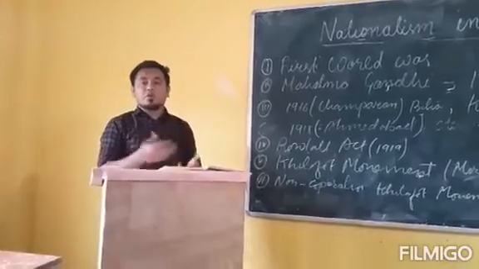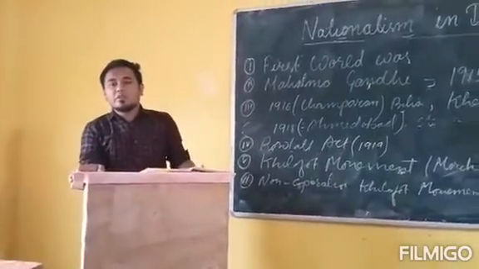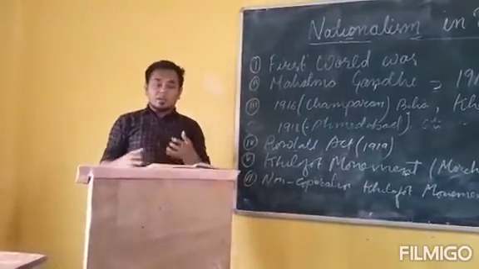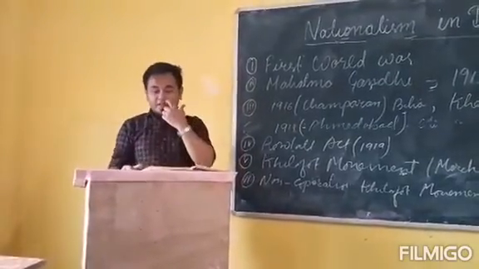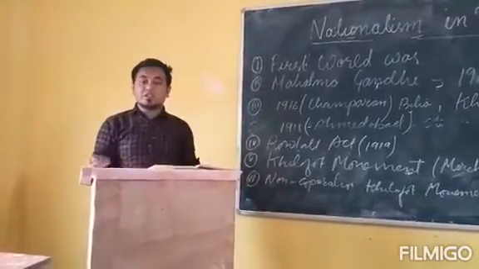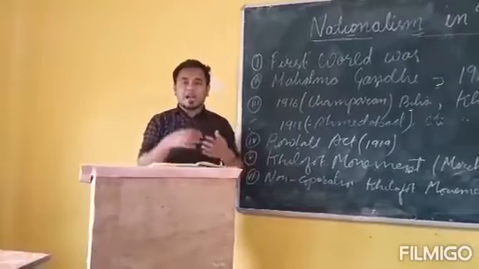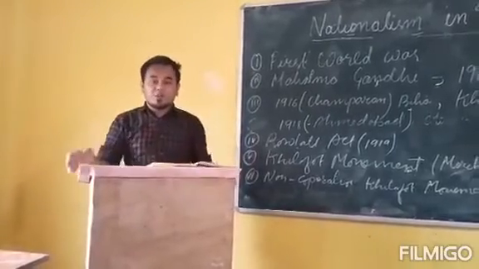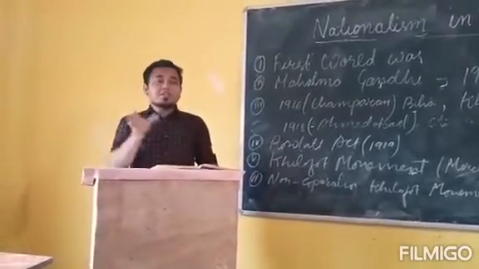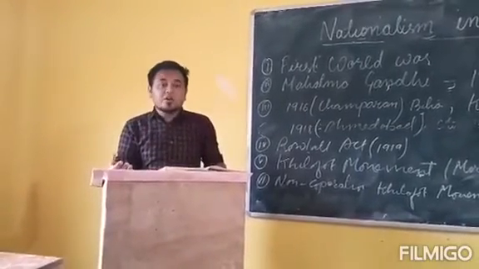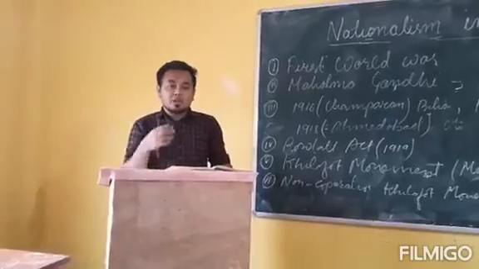The non-cooperation movement was going on, and all the communities of our country were supporting it. But in the meantime, in February 1922, the Chauri Chaura incident occurred. The violent mob attacked the policemen and killed them. This incident was again not liked by Mahatma Gandhi, and he called off the non-cooperation Khilafat movement.